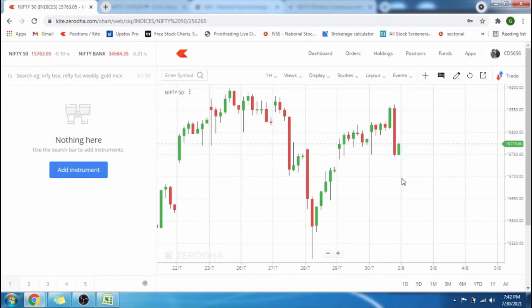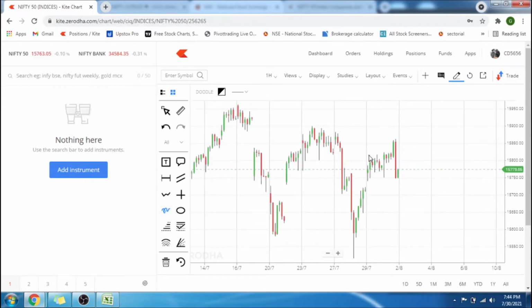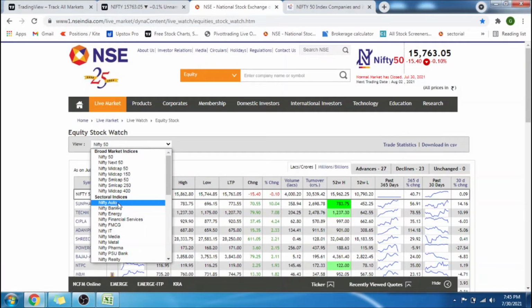Let me show you what a trending market and a sideways market look like. So let me take this. If you see here, the market did not move that much. It was just playing within this range. And if you see here, the market has fallen down, and here the market has fallen down and it has recovered. We can call this a trending market. And there are different sectors which I will show you in a moment.